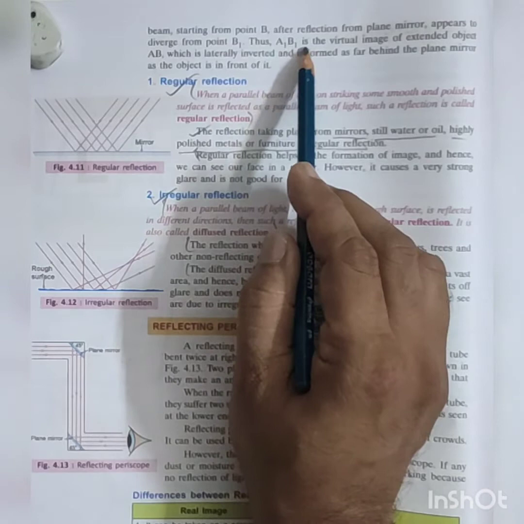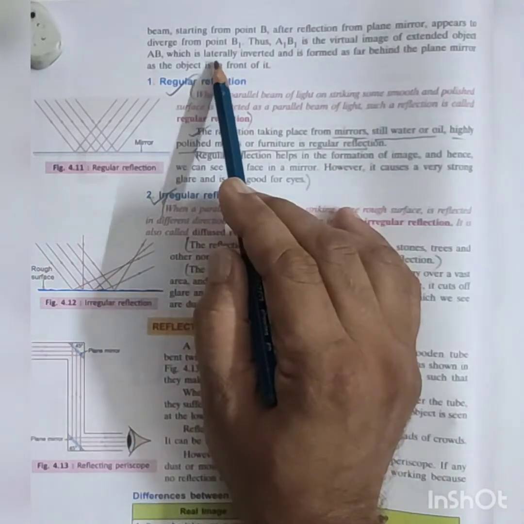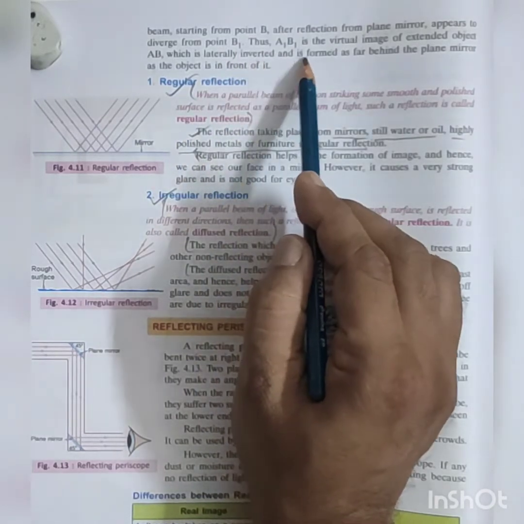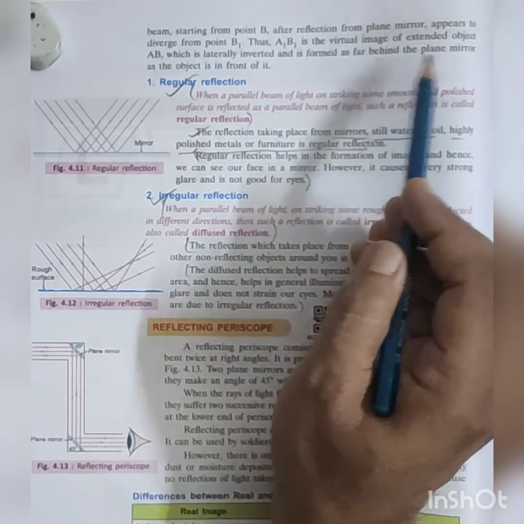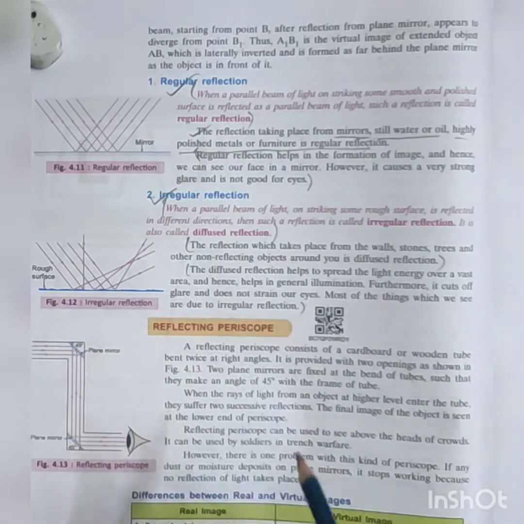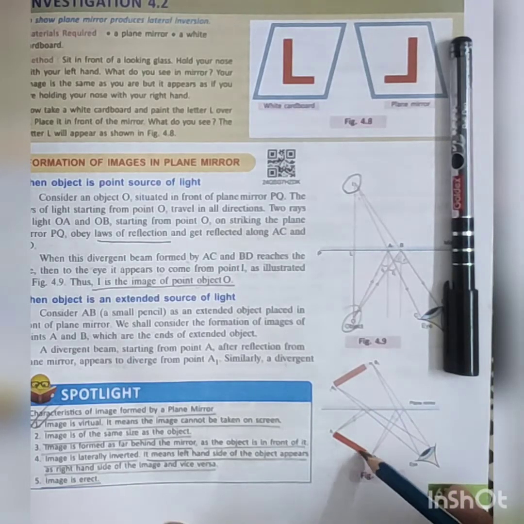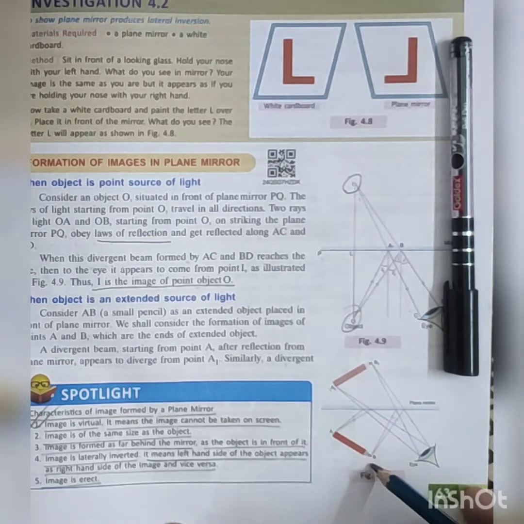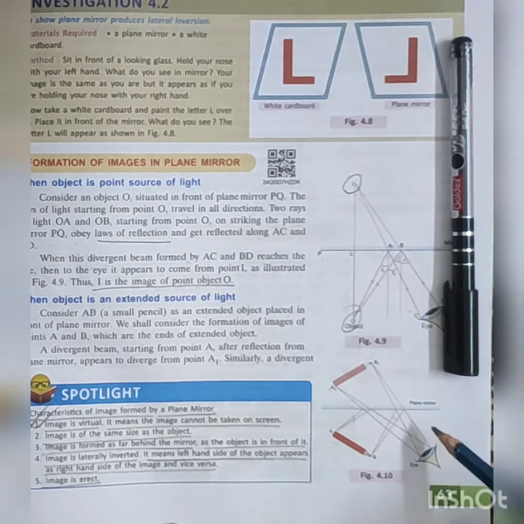So A1 and B1 is the virtual image of the extended object AB, which is laterally inverted and formed as far behind the plane mirror as the object is in front of it. So here is AB, and the image is formed at A1 and B1.